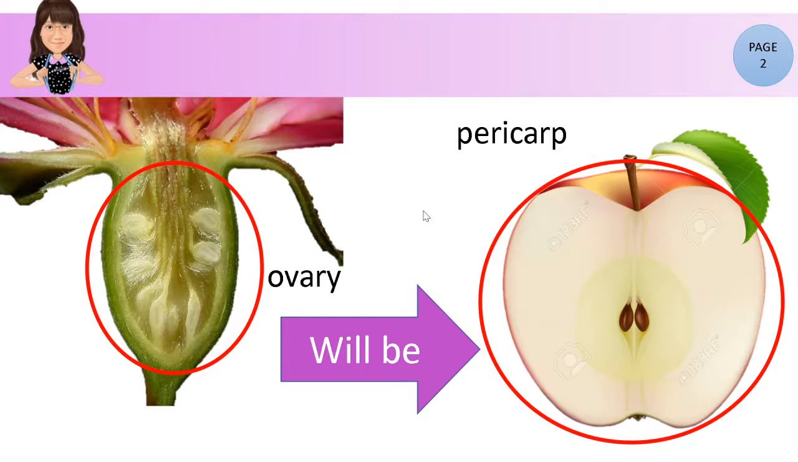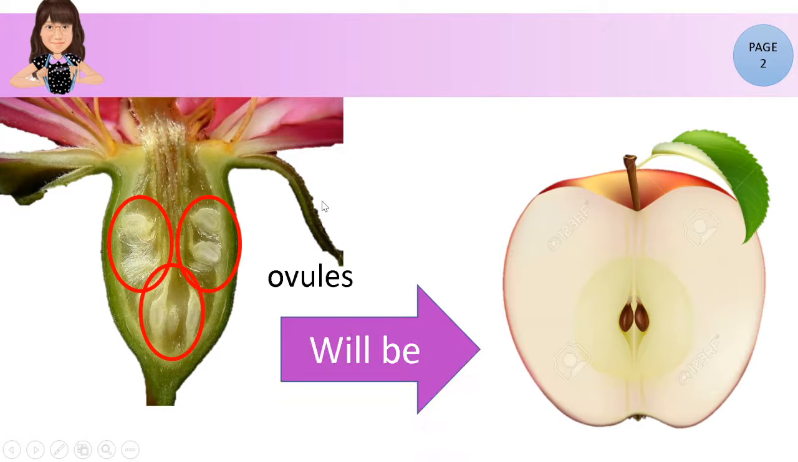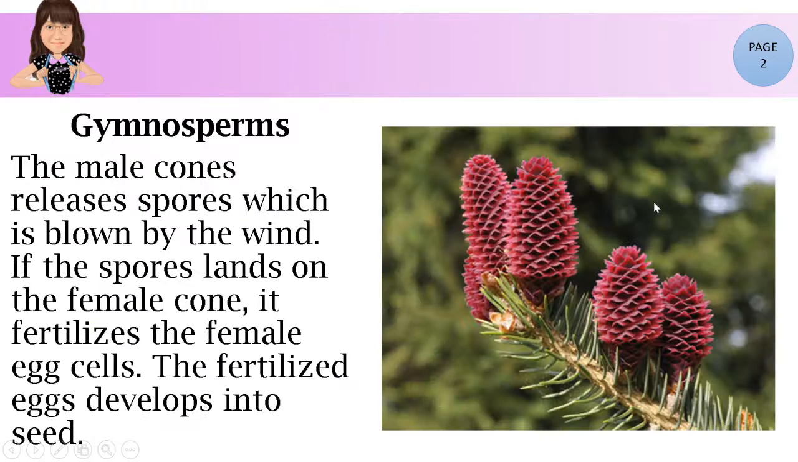Okay, so yan yung mga parts. And then, ovules will be the seed. Paano mabubuo ang seed? Nabuo ang seed dahil sa pollen plus ovules. Okay? So, nasaan na yung mga petals? Yung petals nawala na dahil lumaki na yung part ng ovary ng flower which is naging pericarp.